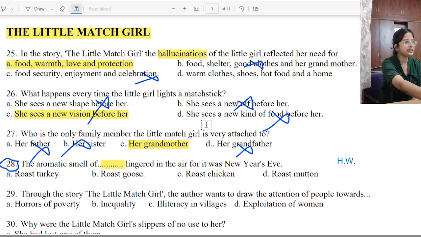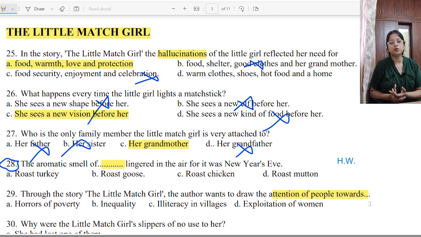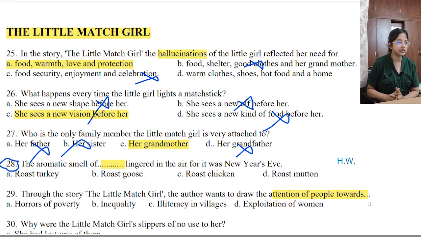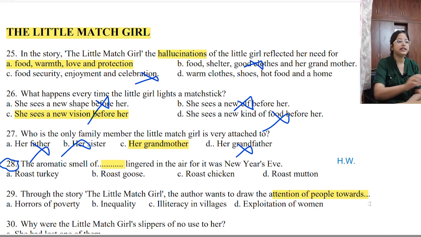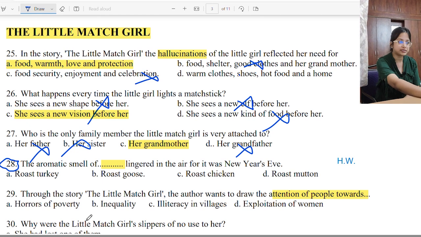Let's move to our 29th question. Through the story The Little Match Girl, the author wants to draw the attention of people towards what? Why is this story actually written? Horrors of poverty, inequality. Most important, most significant one you have to find out. Okay, see, poverty's problems we can see over here.